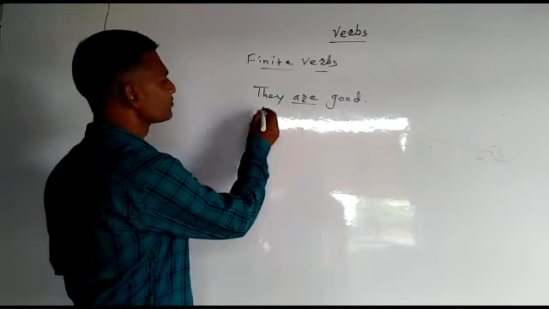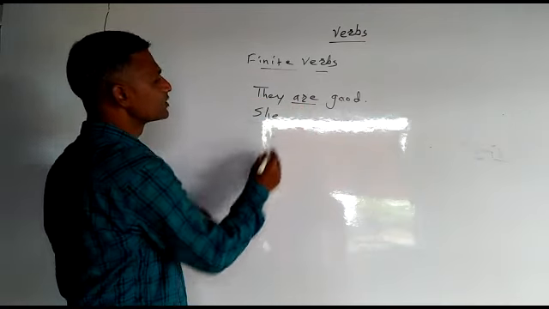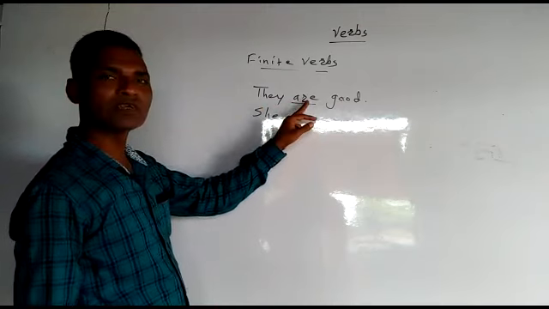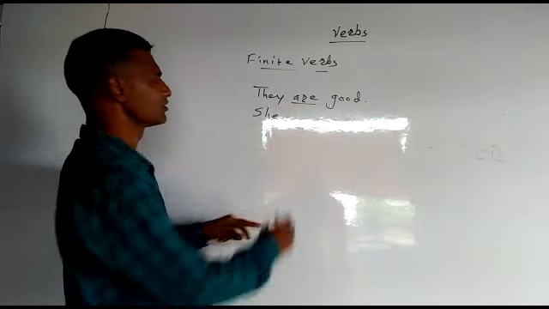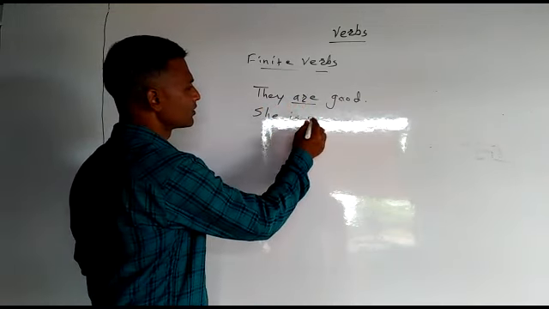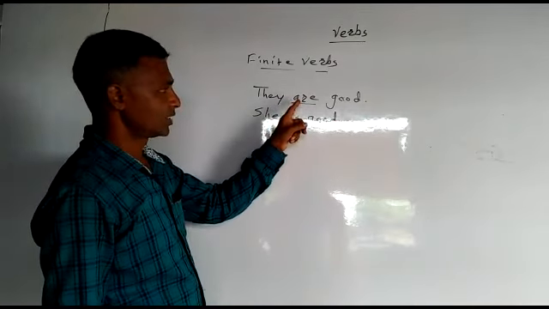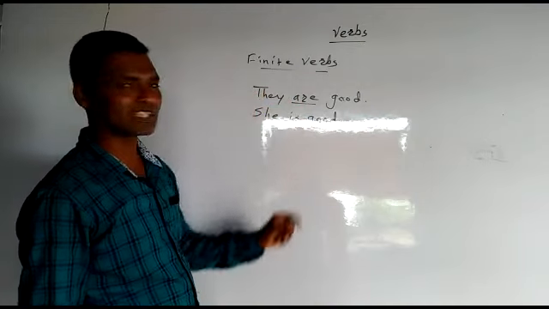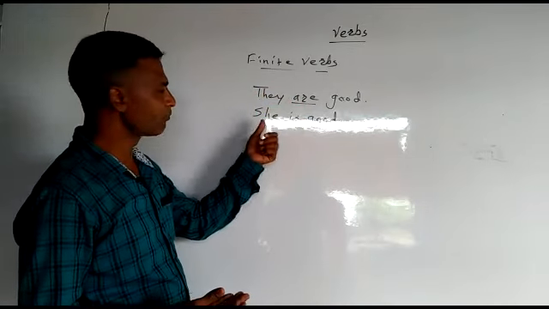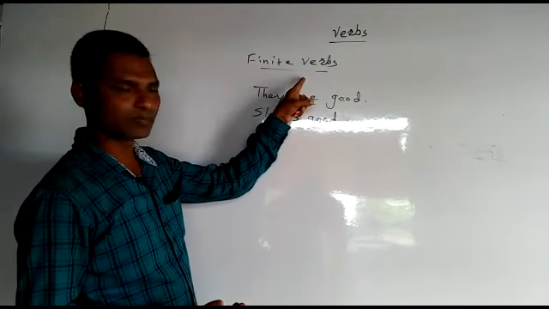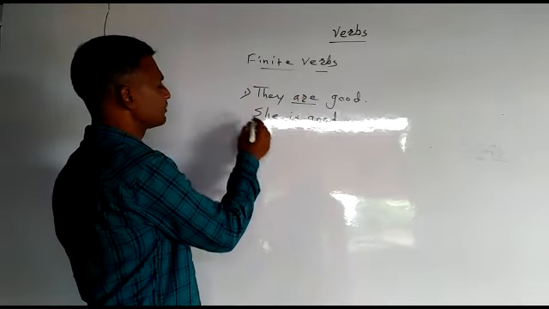For example, she, then are will change into is. It means what? When the verb changes according to the number, it is called finite verb. Or let us take another example.